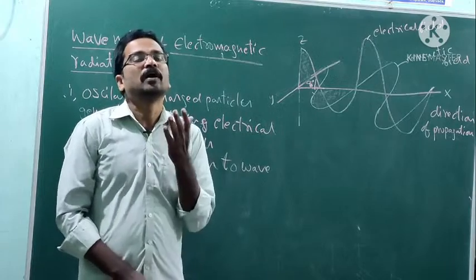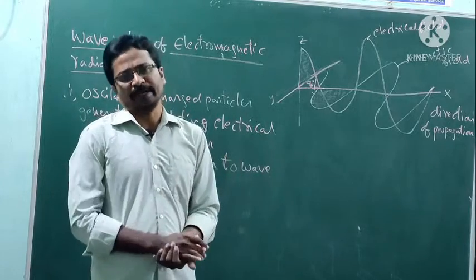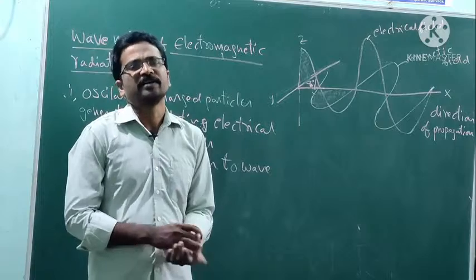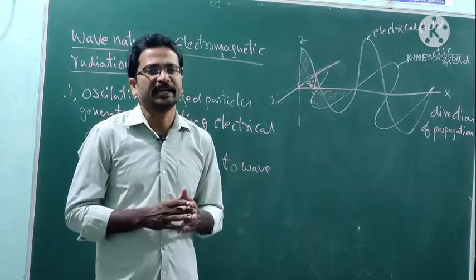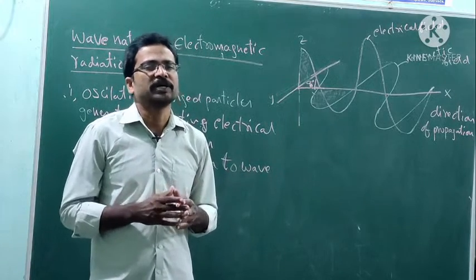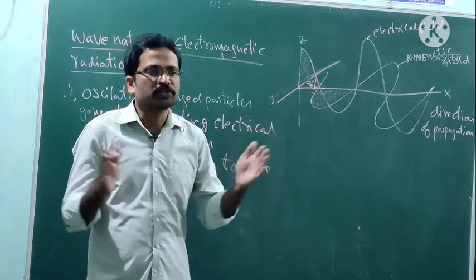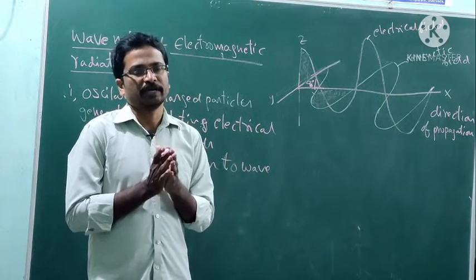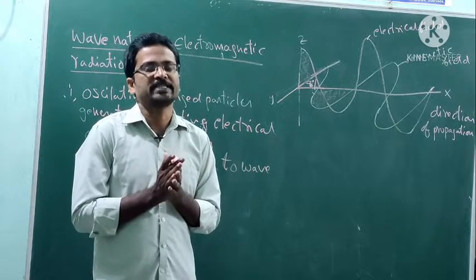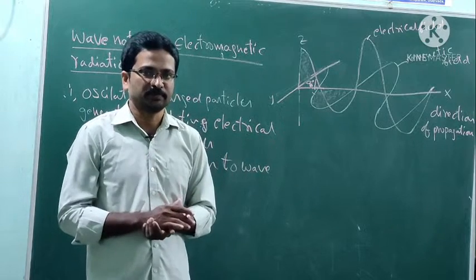Next point, there are different types of electromagnetic radiations in nature. We can study these together, and this is known as the electromagnetic spectrum.